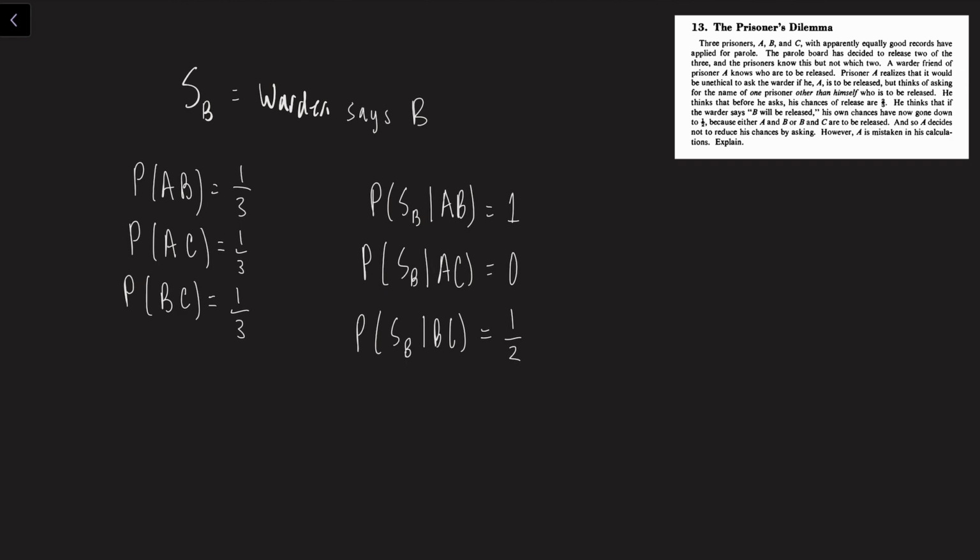Now moving down, if the release pair is AC, the warden can't say B, right? B isn't in the release pair, so he just says C. So the probability that the warden says B is 0 in that case. And then if the release pair is BC, the warden can either say B or say C, so he says B like with the flip of a coin, right? He says it 1/2 of the time.